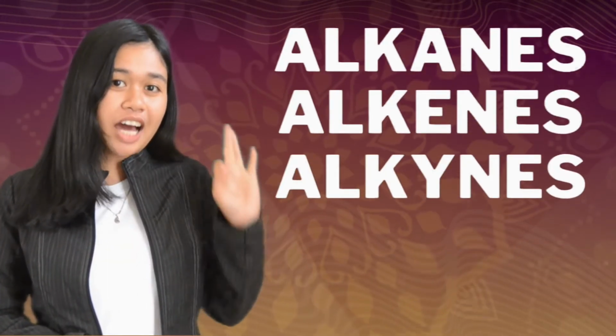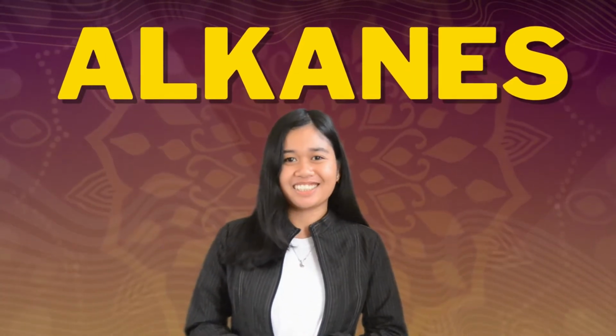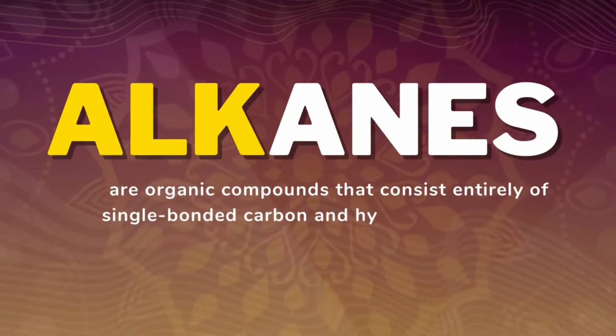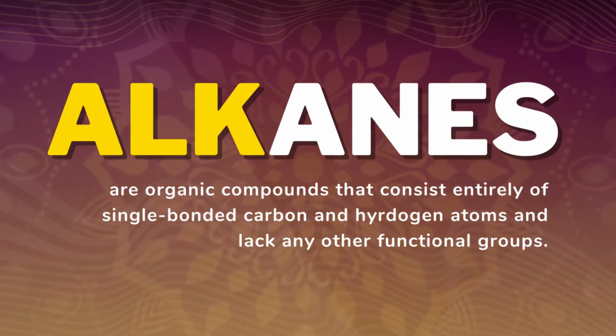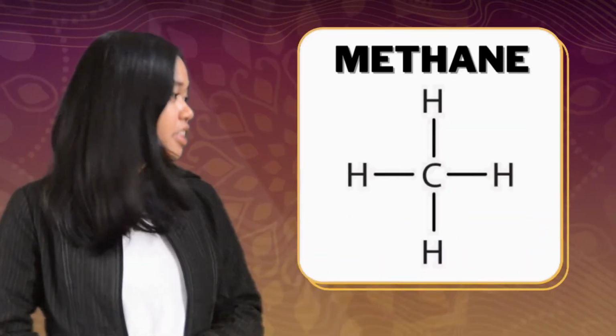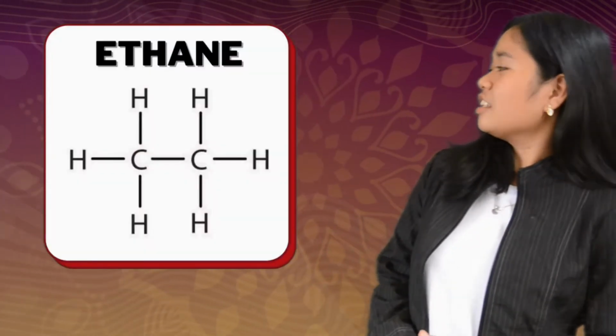Hydrocarbons can be classified into alkanes, alkenes, or alkynes, but don't you worry, it will be alkanes for now. Alkanes are organic compounds that consist entirely of single-bonded carbon and hydrogen atoms and lack any other functional groups. Here are examples of alkanes: methane, ethane, propane, and a lot more.